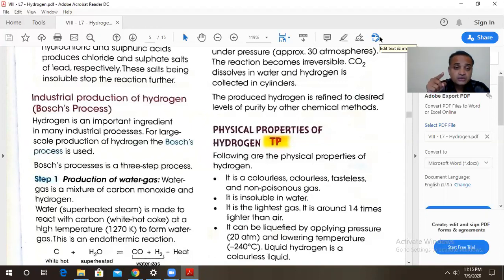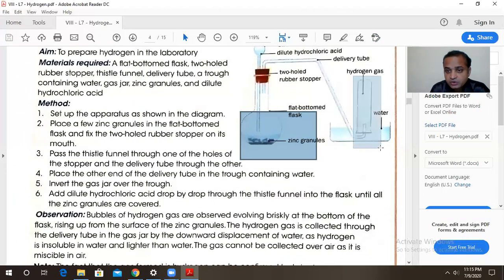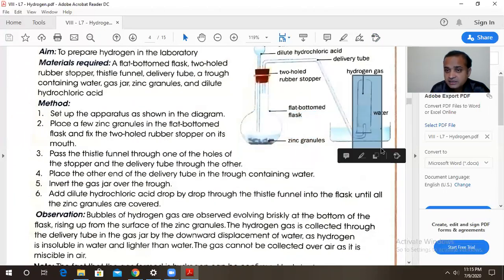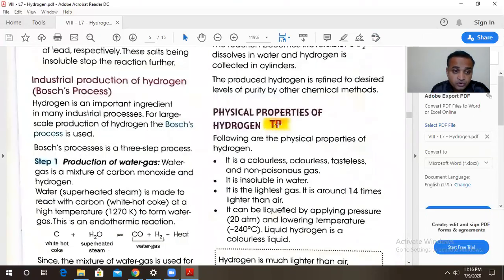But before I teach you the 3 steps, I want 2 things from you. The first thing: is this hydrogen gas soluble in water? No, we have just seen. Just move a little bit up. Over here, it was insoluble in water, isn't it? So it is collected over here. It is not soluble in water. The first property, keep in your mind: hydrogen is insoluble in water, before we move towards the Bosch process or industrial production of hydrogen.